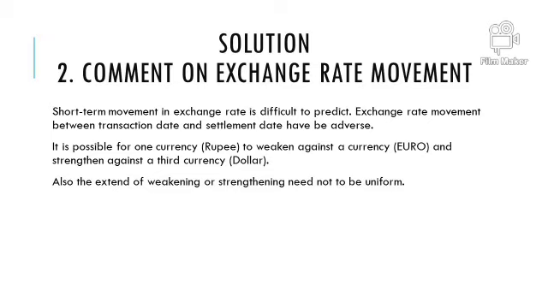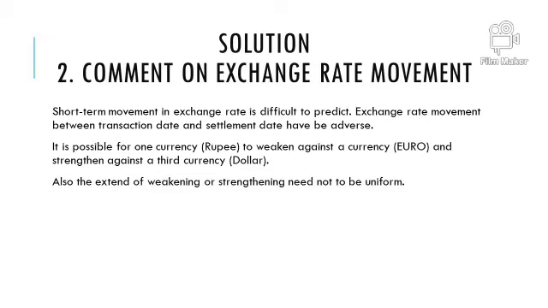So it is possible that a currency can have a positive, or you can say strengthening, effect against country Y, and it can have a weakening effect against country Z.